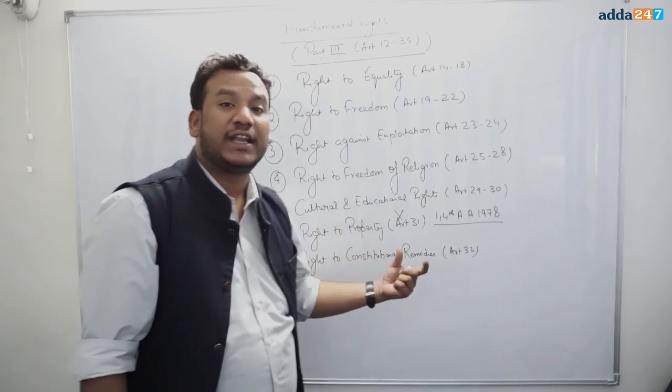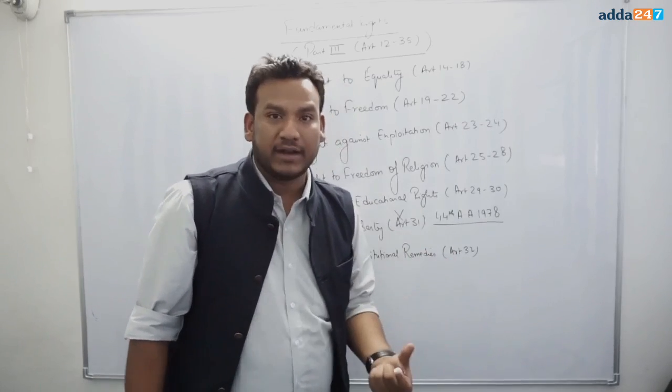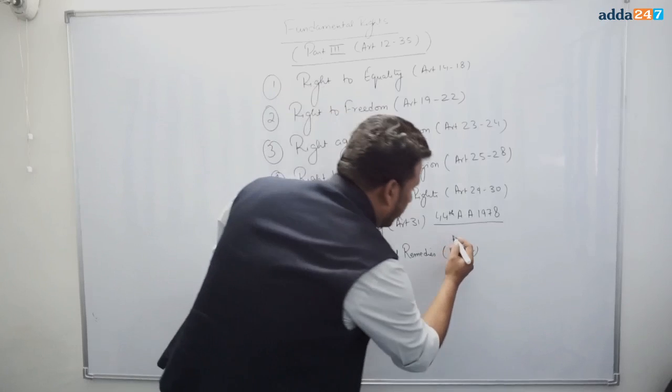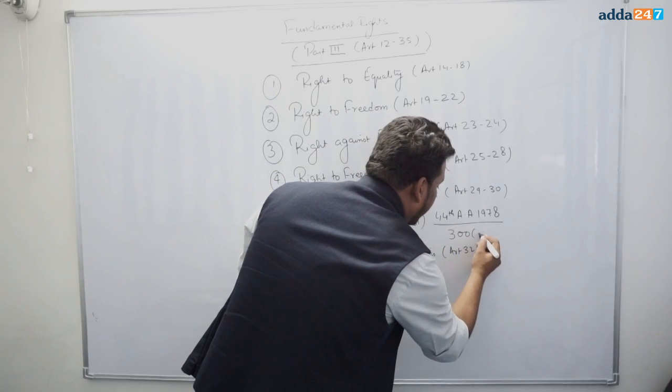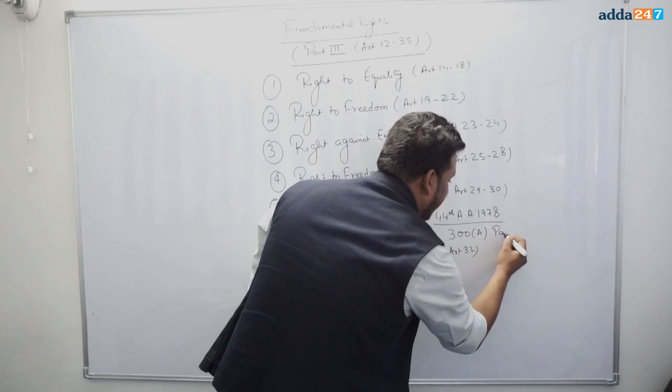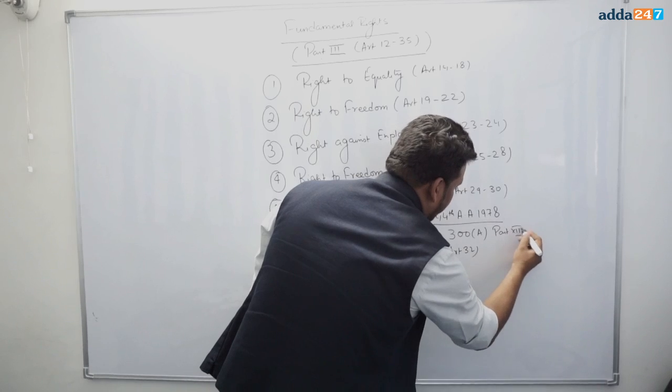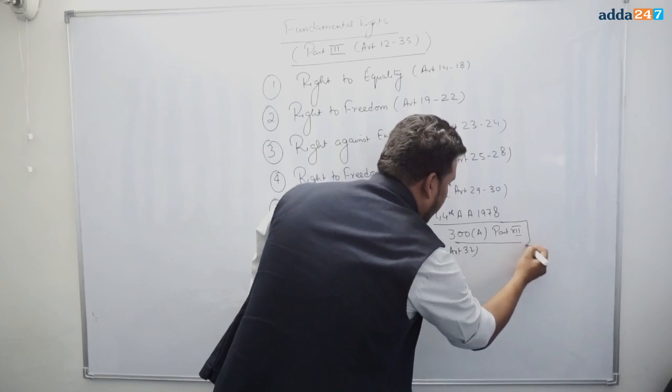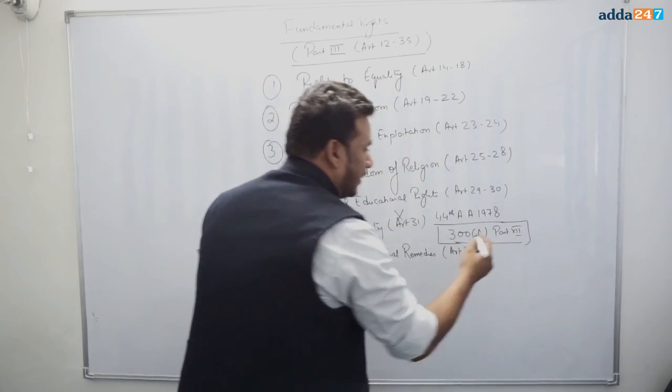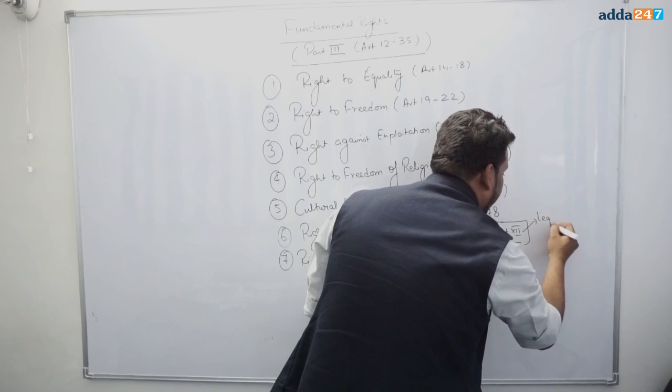Article 31 was deleted from the list of fundamental rights, and it was moved to Article 300A of the Constitution under Part 12. Now, it is not a fundamental right, but it is a legal right.